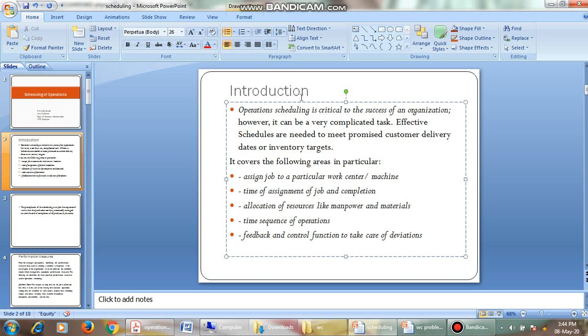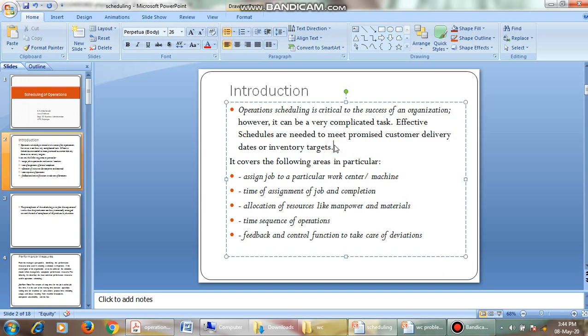Scheduling operations is critical to the success of your organization. However, it can be a very complicated task. Scheduling of operations is not a simple task, it is not a one-time task. It is very complicated because we have to arrange all the activities needed and plan for the continuous process of the events. Effective schedules are needed to meet the promised customer delivery dates or inventory targets.